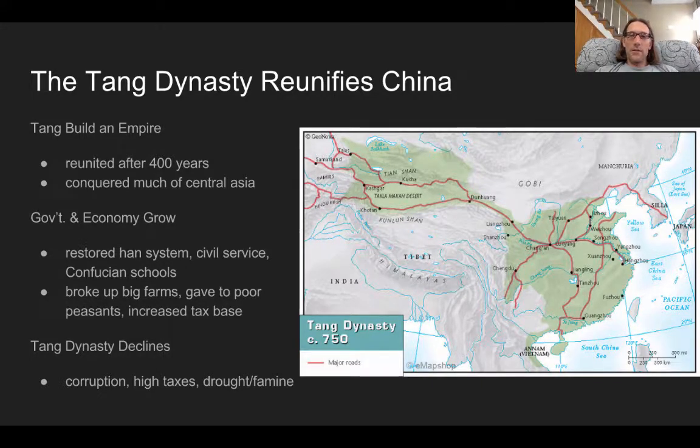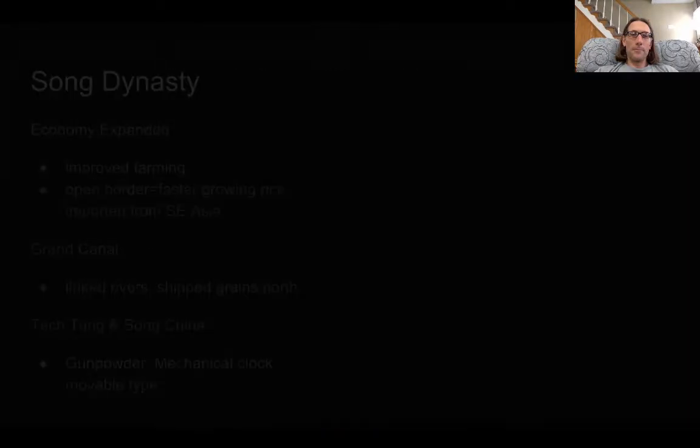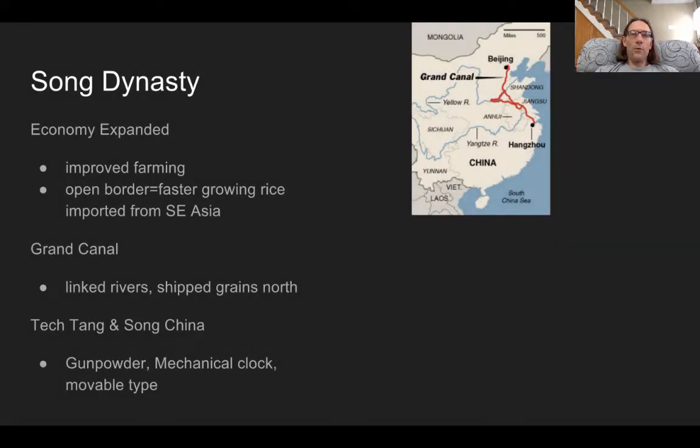But just like these other civilizations that we've talked about, over time, corruption kicks in, they start charging high taxes, there's natural disasters, and those three things come together and kind of topple the Tang. So the Song replaced them.